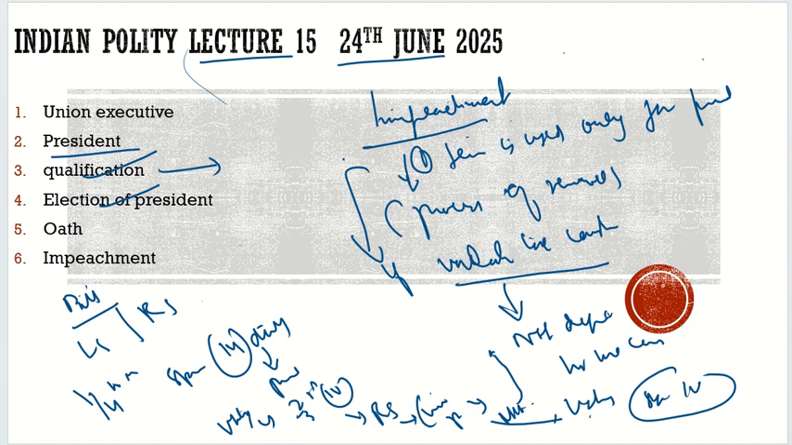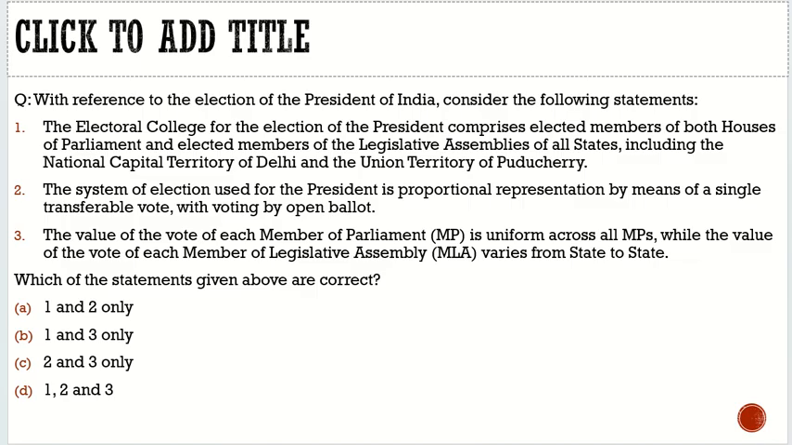Let's try to solve a question with respect to the topic we discussed today, and find out what type of question can be asked in the exam. The question says, with reference to the election of the President of India, consider the following statements. First statement: the Electoral College for the election of the President comprises elected members of both houses of the Parliament, yes, and elected members of the legislative assemblies of all states, yes, including the National Capital Territory of Delhi and the Union Territory of Puducherry. 100% correct.